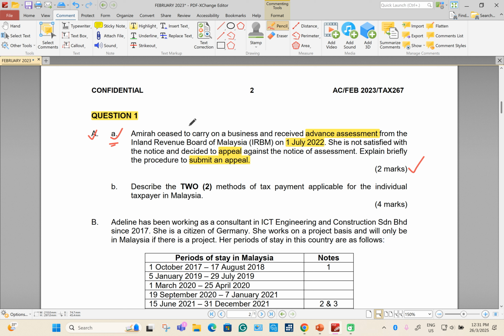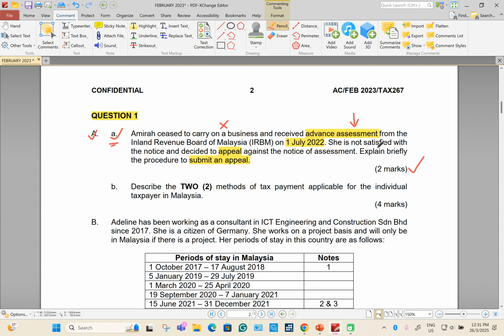Amira chose to carry on a business. Okay, she stopped doing business and then she received an advance assessment. Guys, if you notice, one of the criteria for who can be issued an advance assessment is those who are doing business and then choose to stop. So IRB will issue an advance assessment from IRB on 1st July 2022. Remember guys, first point, she received an advance assessment because she stopped doing business.